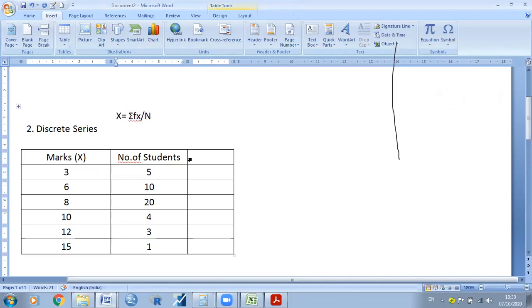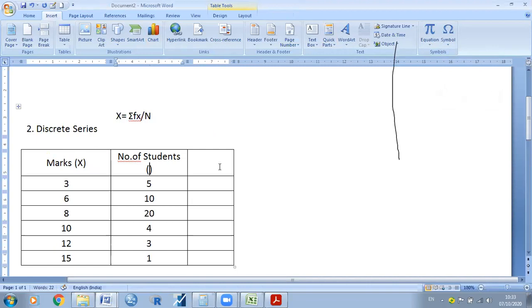Here f is the frequency and x is the value. So we need to add the sum of fx, and before that we need to calculate f into x. 5 into 3 is 15, 6 into 10 is 60, 8 into 20 is 160, 4 into 10 is 40, 12 into 3 is 36, and 15 into 1 is 15.